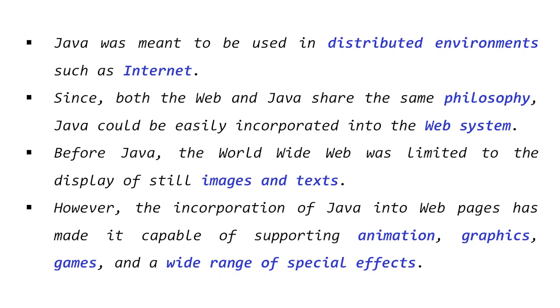And a wide range of special effects means with the help of Java, we can do animation, we can do graphic content, we can design games, and a wide range of special effects. Special effects include a wide range of concepts inside this topic.